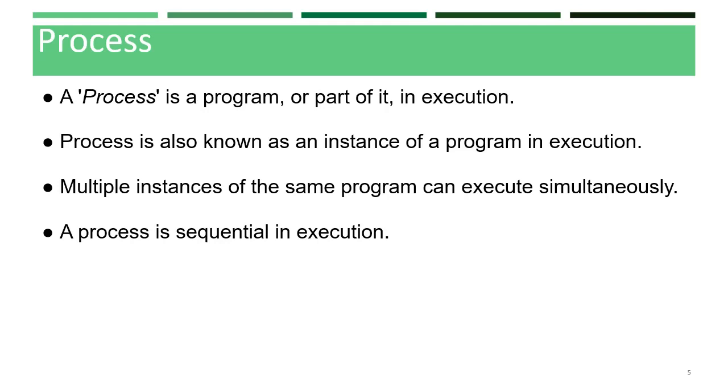Next is process. A process is a program or a part of it in execution. A process is also known as an instance of a program in execution. Multiple instances of the same program can execute simultaneously. A process requires various system resources like CPU for executing the process, memory for storing the code corresponding to the process and associated variables, input-output devices for information exchange, etc. A process is a sequence of execution.